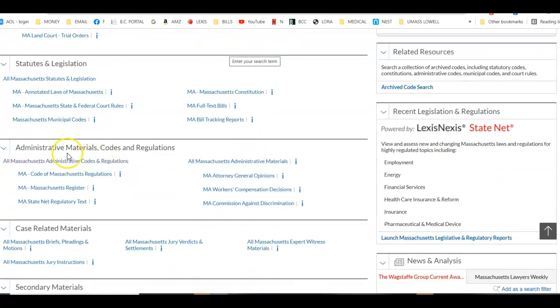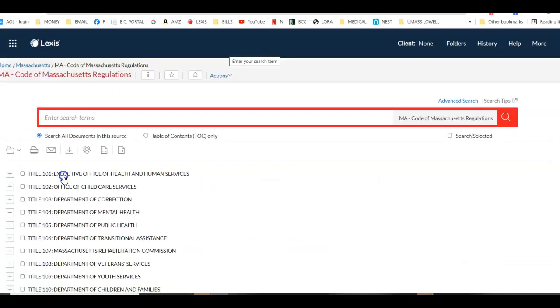Right down here, we have all administrative codes and regulations. Every state has their own codes and regulations that are put out by, for example, the Attorney General, the Mass Department of Transportation, the Mass Department of Welfare. All those administrative agencies have their own regulations. And all those regulations are codified in what's called the Code of Mass Regulations. That's right here. You click on this, okay?